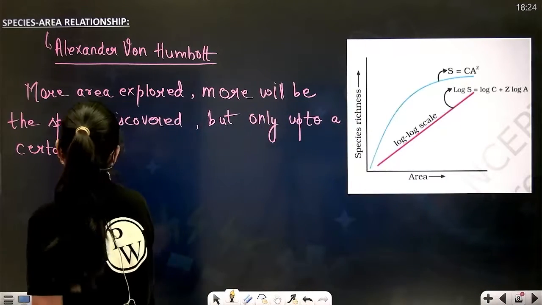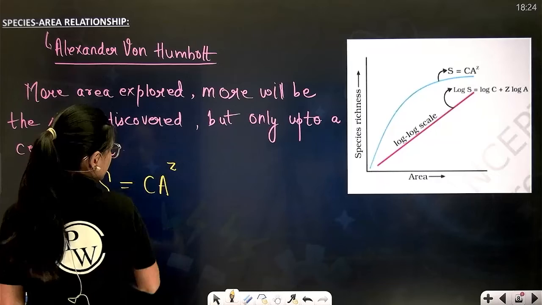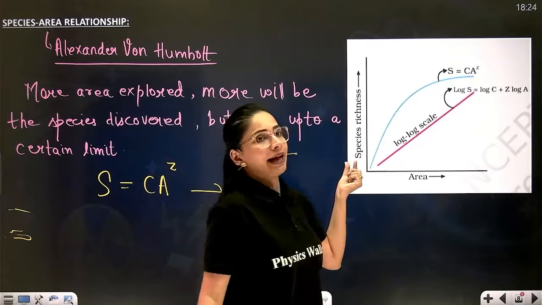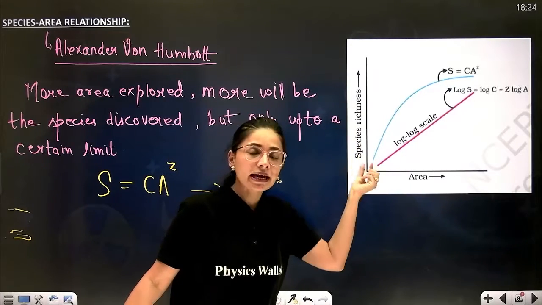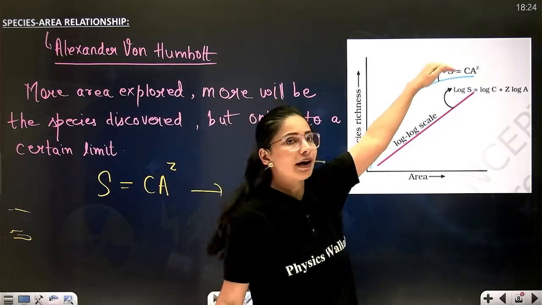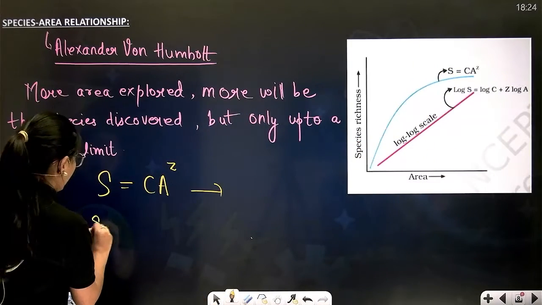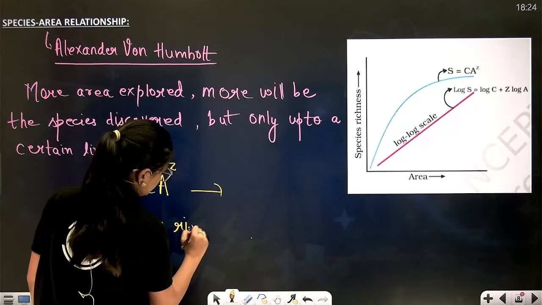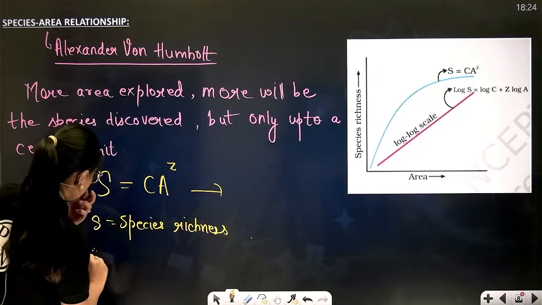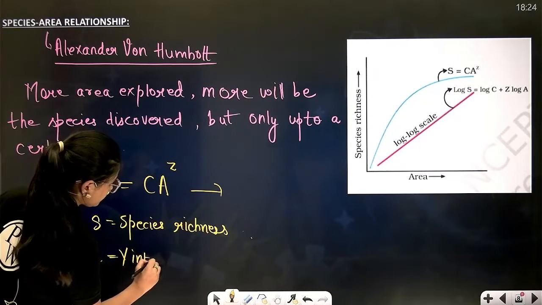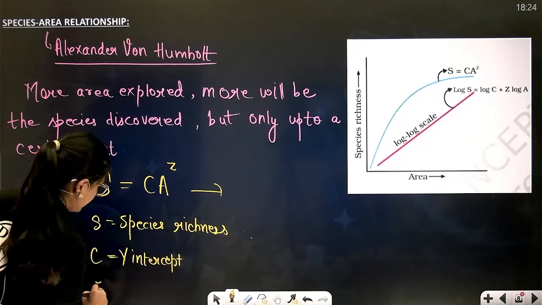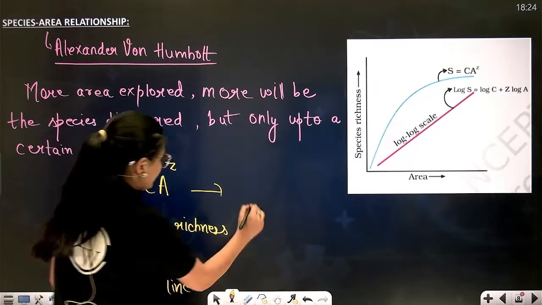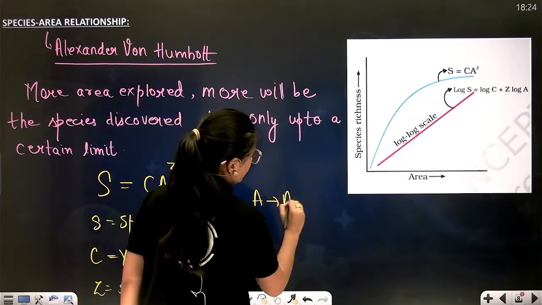The equation says S is equal to C A to the power Z. This equation is given in exponential form, and when you plot the graph keeping x-axis as area, y-axis as species richness, then it is going to come as a rectangular hyperbola. S stands for species richness. C stands for the y-intercept. Z is the slope of the line, which is the regression coefficient. And A is the area explored.